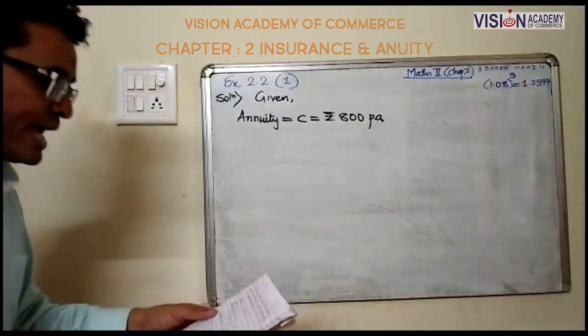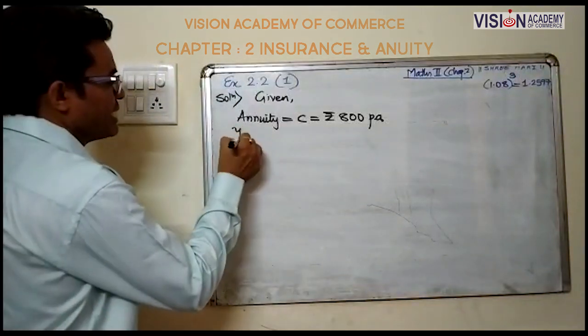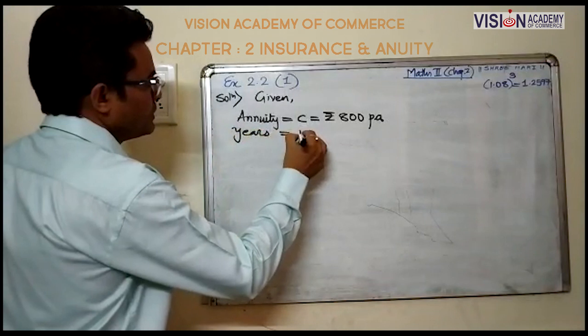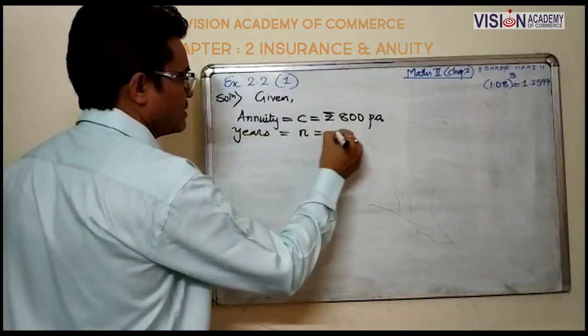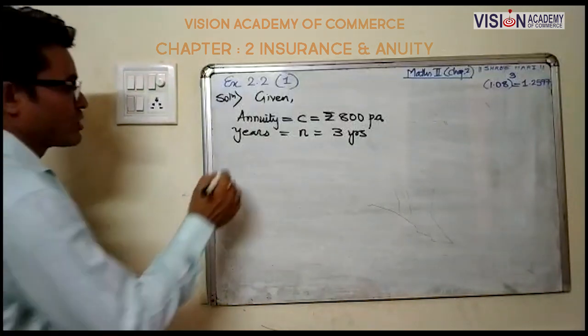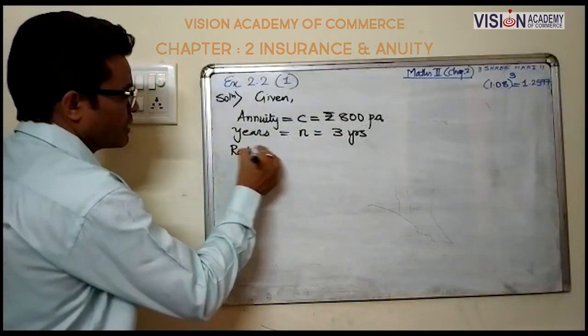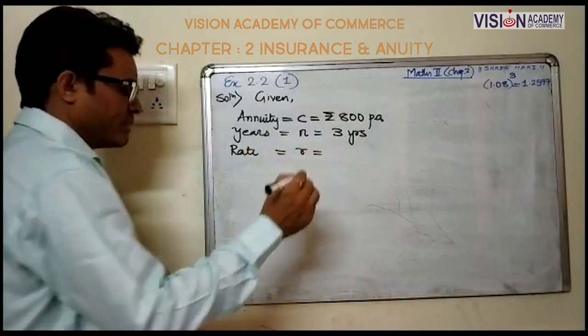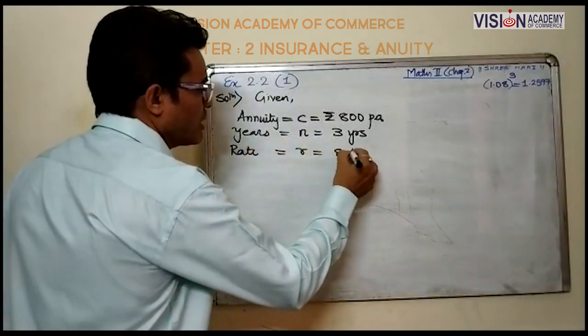And years, which is denoted by N, is 3 years. And the rate R is given here as 8% per annum.